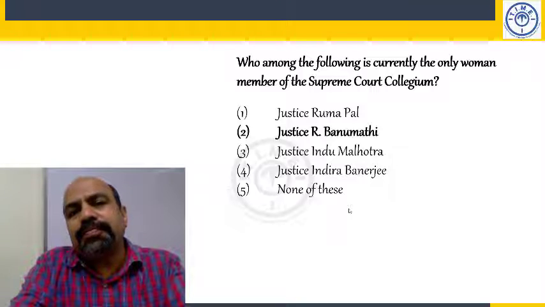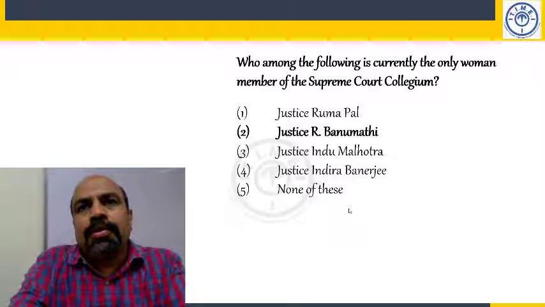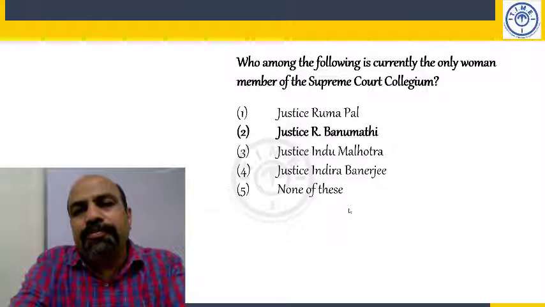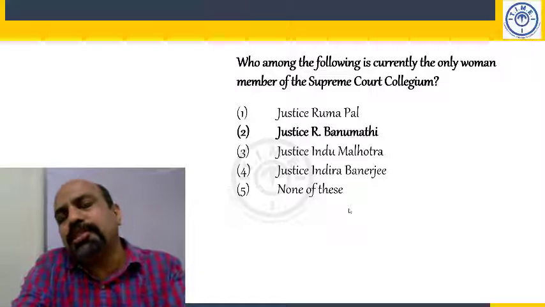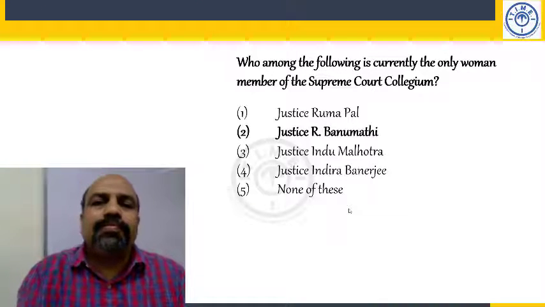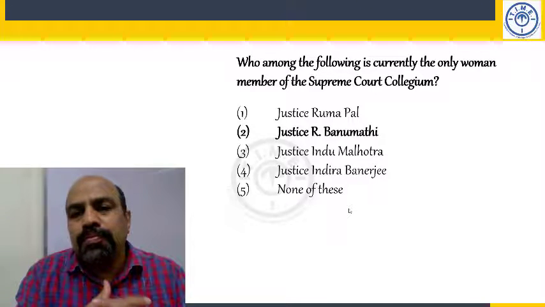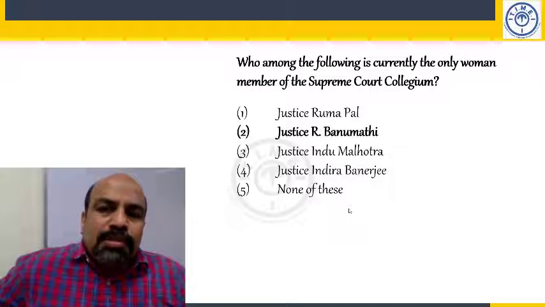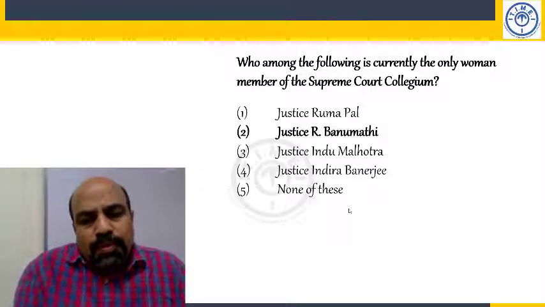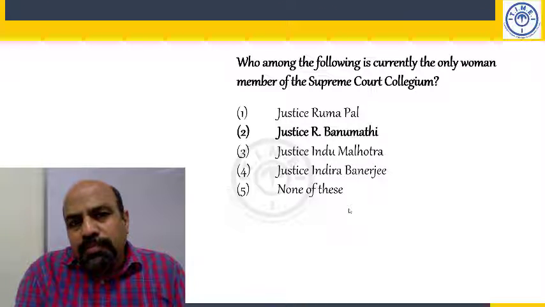It comprises the Chief Justice of India plus the 4 senior most judges of the Supreme Court, and the senior most judge from the appointee's High Court, जिनको अपॉइंट कर रहे हैं, from the appointee's High Court.